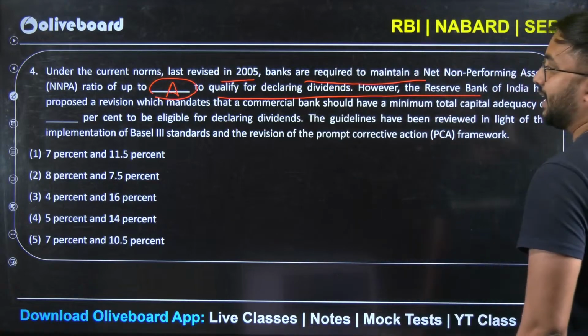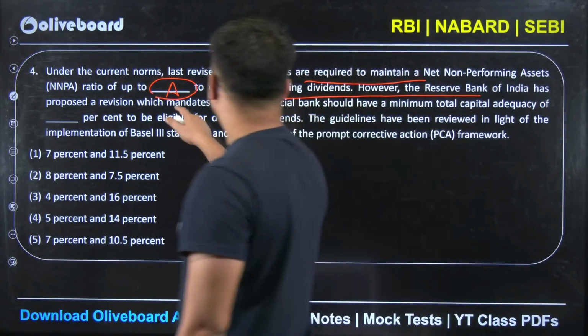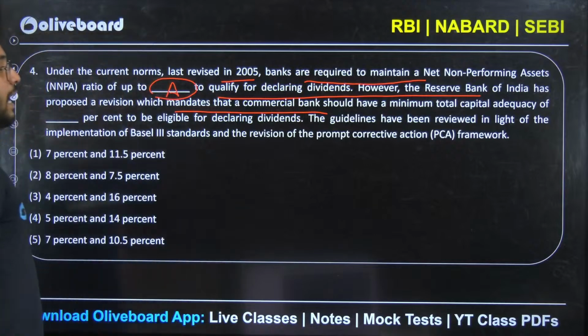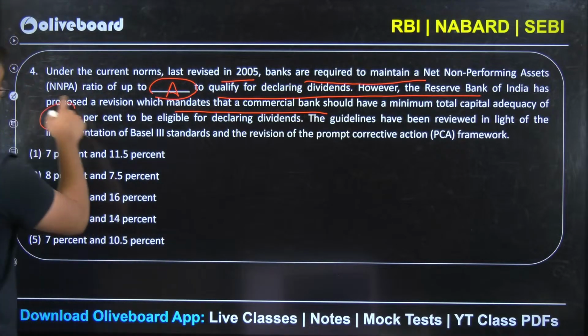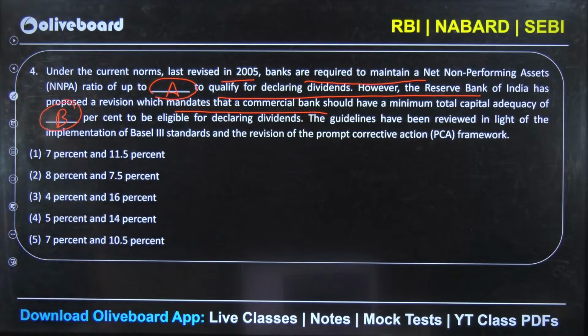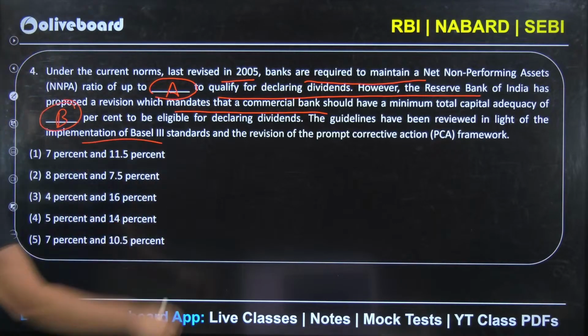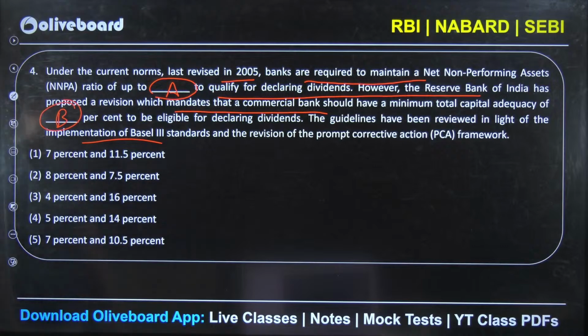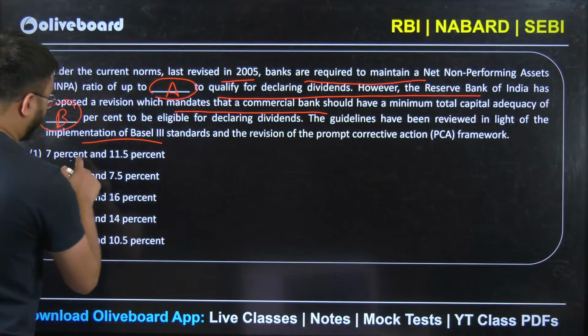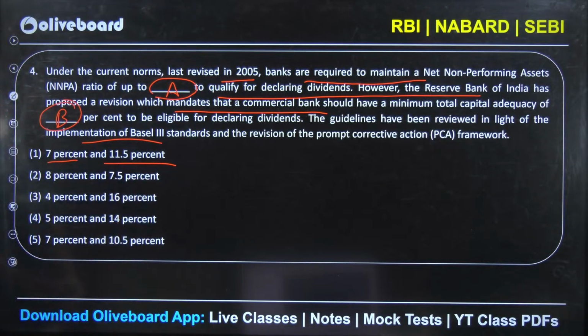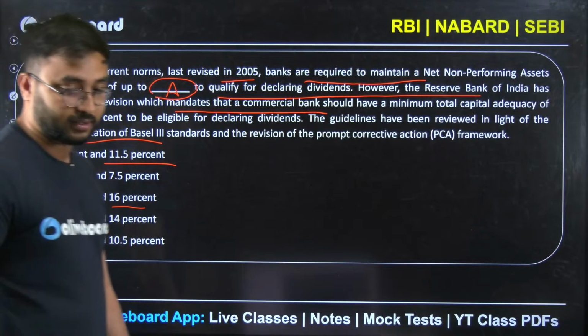However, the Reserve Bank of India has proposed a revision which mandates that a commercial bank should have a minimum total capital adequacy of B percent to be eligible for declaring dividends. The guidelines have been reviewed in light of the implementation of Basel III standards and the revision of the prompt corrective action framework. Options: 7%, 11.5%, 8%, 7.5%, 4%, 16%, 5%, 14%, 7%, 10.5%.